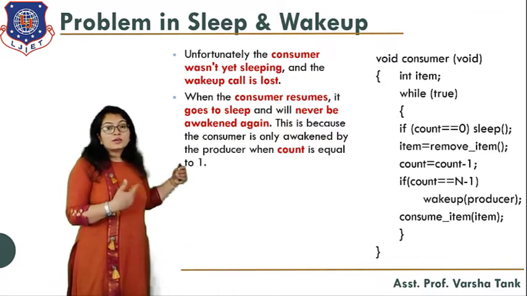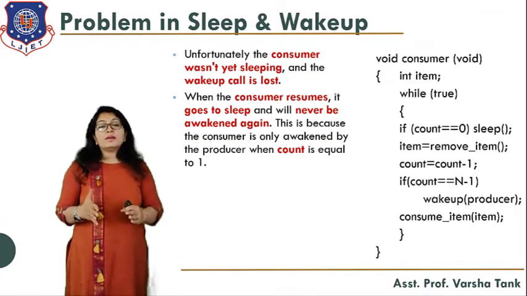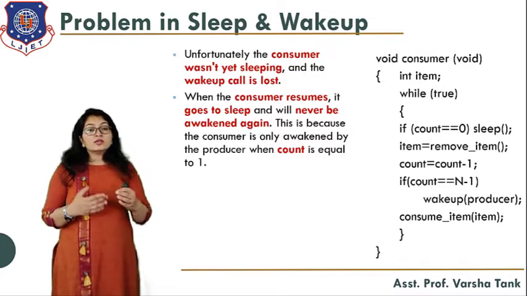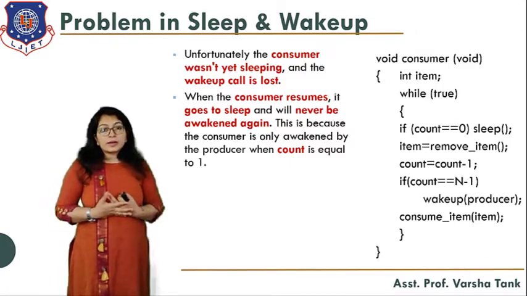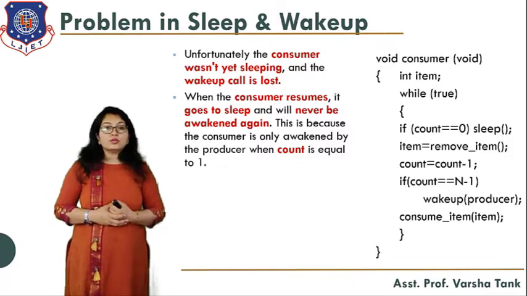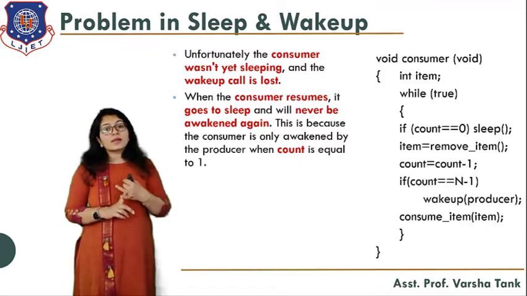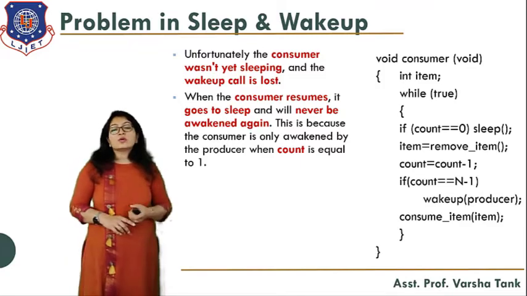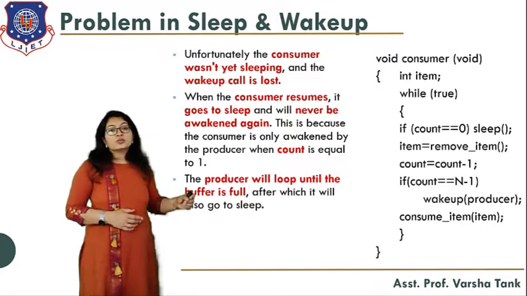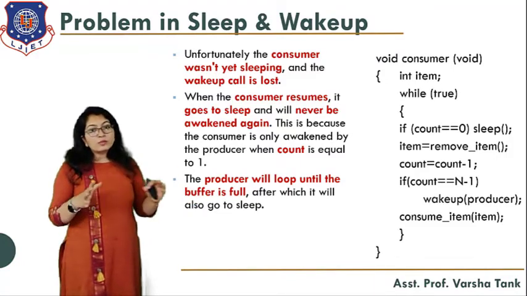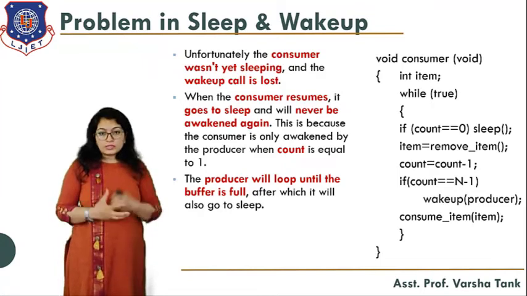So when the consumer resumes, it goes to sleep and will never awake again. Why? Because the consumer is only awakened by the producer when the count is equal to 1. So the producer will loop until the buffer is full, after which it will also go to sleep.